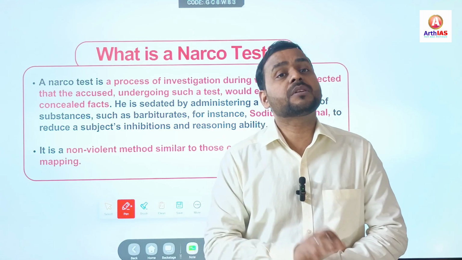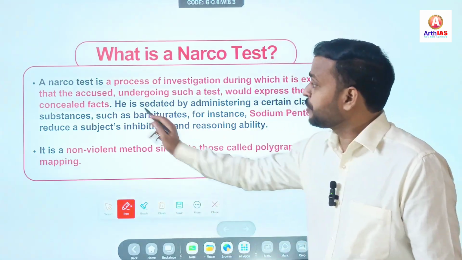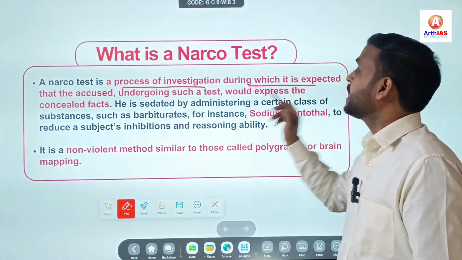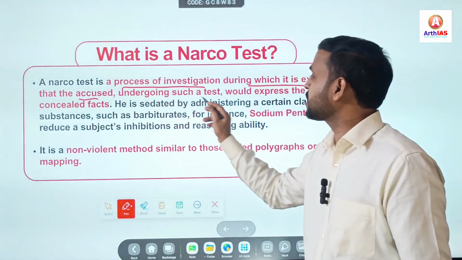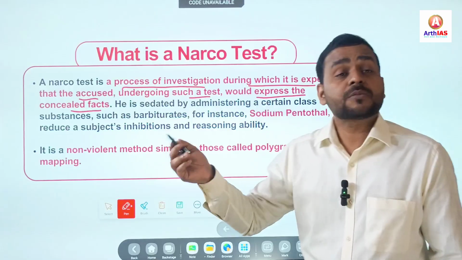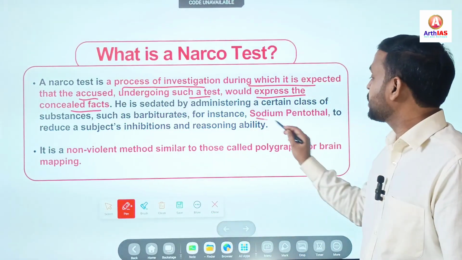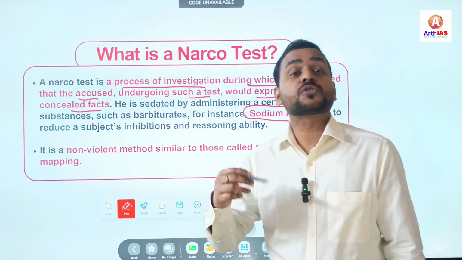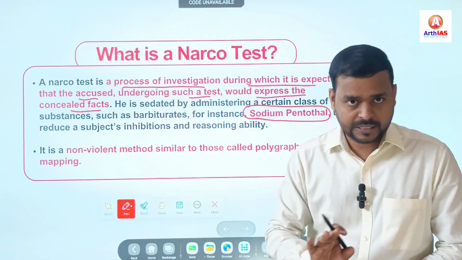Simple. That is the meaning of the narco test. As I said, it is a process of investigation during which it is expected that the accused undergoing such a test would express the concealed facts. And which kind of substances are used? For example, sodium pentothal or sodium amytal, right?